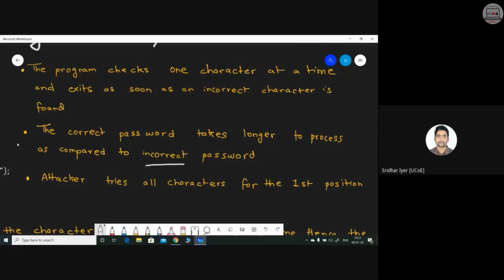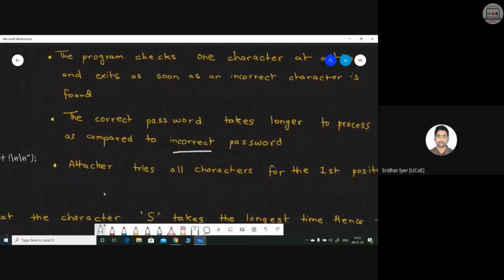But even if one character, the very first character, is correct, it will try to find out the next character. And as a result, what will happen? It will spend more time in matching the various characters present inside the serial array, right? This is what is done. So the attacker tries all the characters for the first position, okay? And whenever, for example, what will the attacker do?